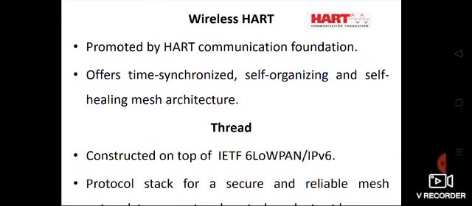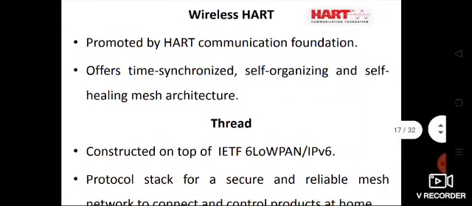It is promoted by the HART Communication Foundation. It is also working on 802.15.4. It offers time synchronized, self-organizing and self-healing mesh architecture. So probably in IoT networks, the mesh topology is very popular.